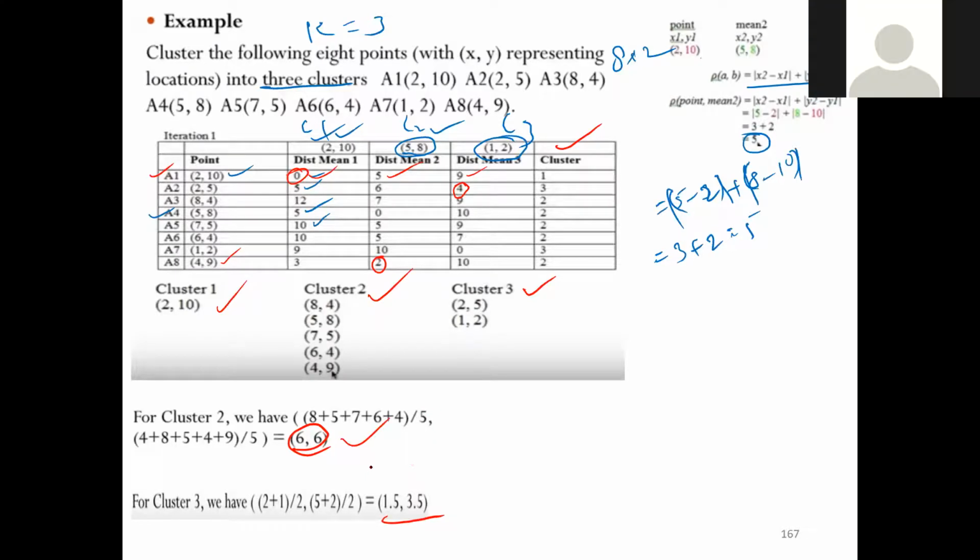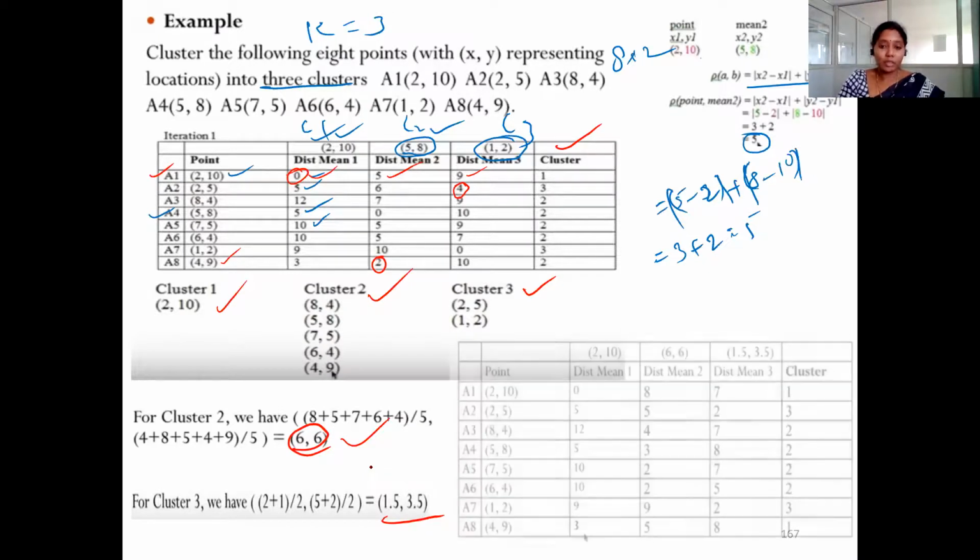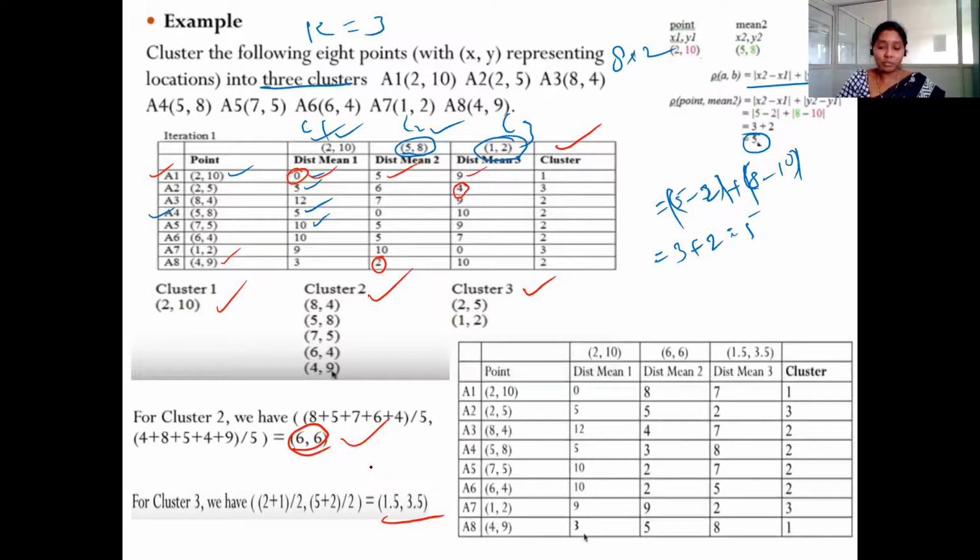Again we compare the items with the cluster distances. Again, we need to form the new clusters based on these new means. How to form the new clusters? Again, the same procedure. We need to find out the distance between each and every point with the obtained new means, and the process is repeated.